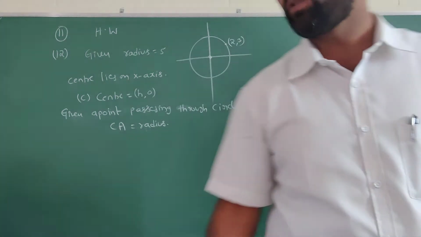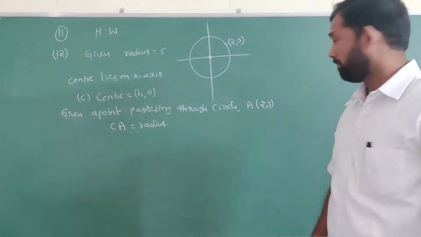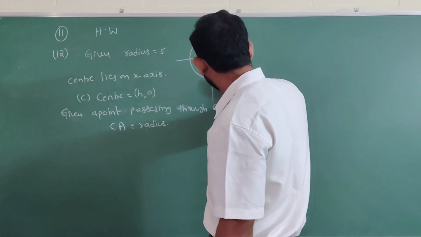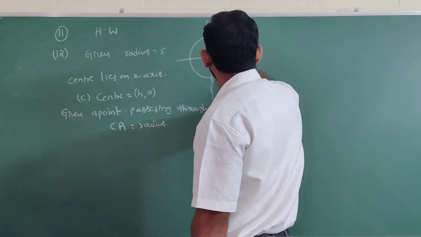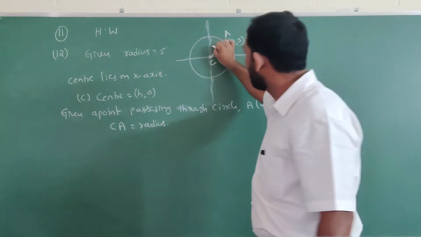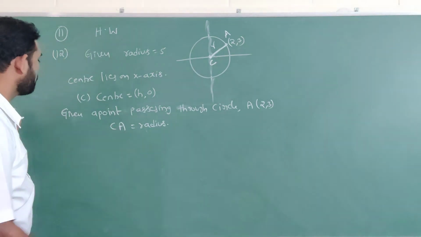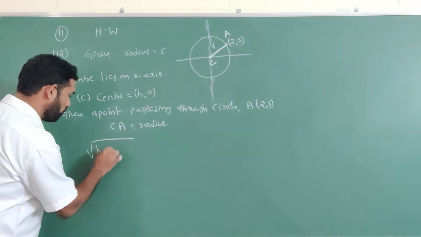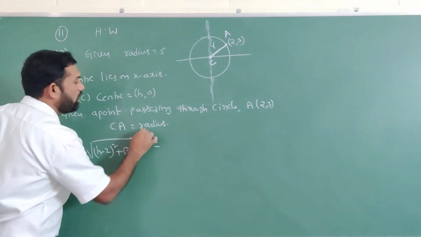The center C coordinates are h, 0, passing through the point 2, 3. So the distance formula you have to apply: root over h minus 2 whole square plus 3 minus 0 whole square equal to radius.